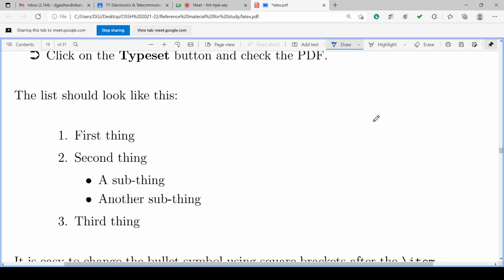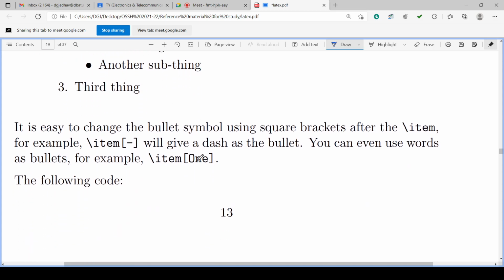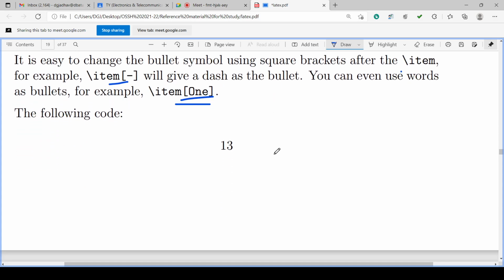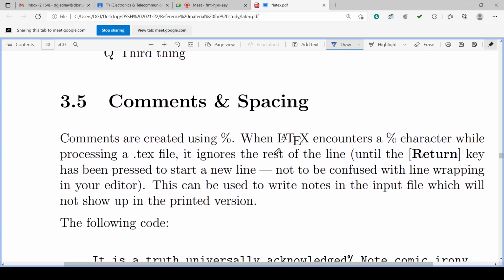Okay, so lists under lists we can generate like this. First thing, second thing, under second thing again two sublists, third thing. So we can have a particular type of symbol also. We can use square brackets if you require a dash, star, or any letter or any word and so on. Okay, so that example we have seen.